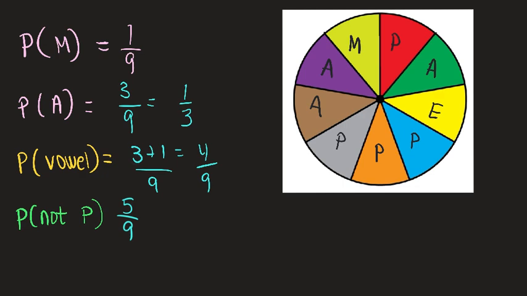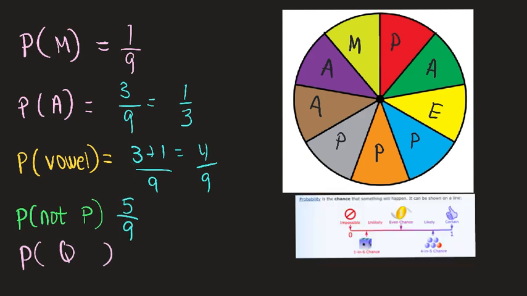Okay, here's 2 more weird questions. What if I asked you to find the probability of a letter that's not on the board? So the probability of a Q. Well, remember this chart, impossible has a probability. The probability is 0/9, or you could just say 0. What is the probability I would land on the number 7? 0/9.